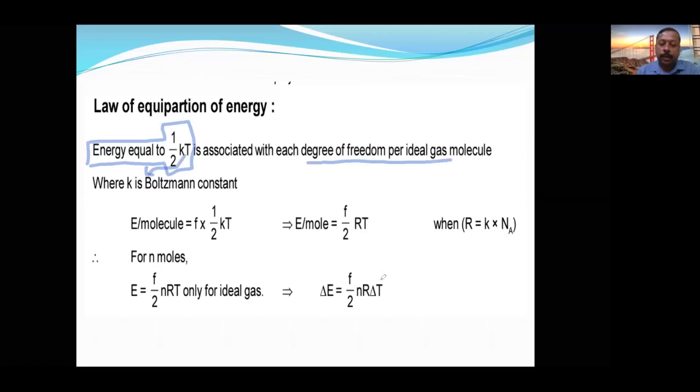If change in temperature is given, you will use this formula for change in energy during collision. For n moles, these are the three formulas. For 1 mole, that means n is equal to Avogadro number, so F by 2 RT. What is F here? Degree of freedom. What is K here? Boltzmann constant. What is R? Universal gas constant. For energy, F by 2 nRT. For change in energy, then F by 2 nR delta T.